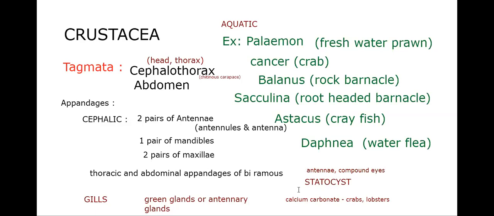Indirect development with a large number of larval forms like mysis, zoea, metazoea, megalopa, erichthus, nauplius, metanauplius, likewise, but we don't need all that. Okay, so please take the screenshot. We have a 4 marks question here. Crustacea.